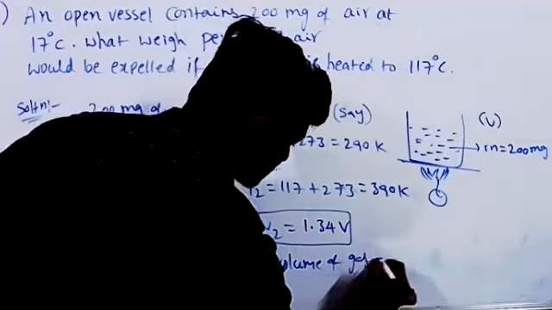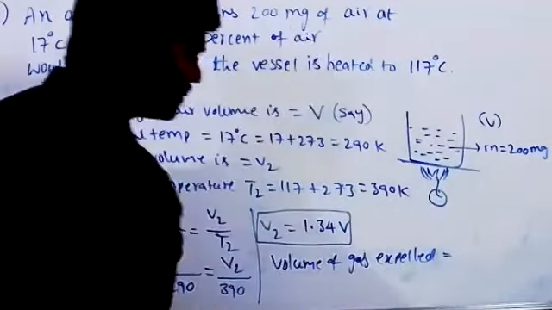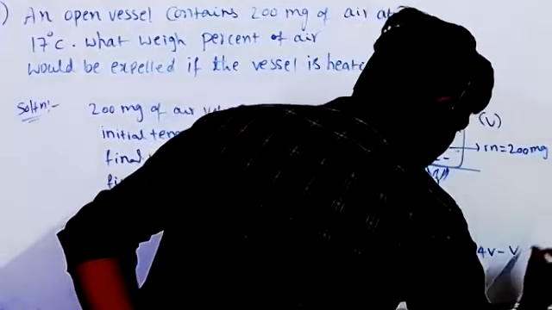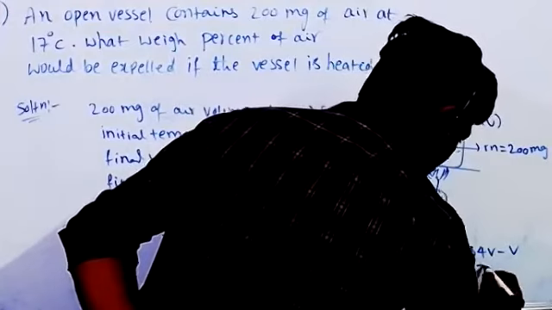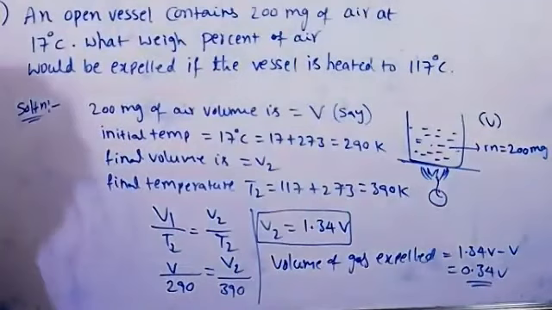Volume of gas expelled is equal to 1.34 V minus V equal to 0.34 V. This much volume is expelled. So remaining is in the vessel only.